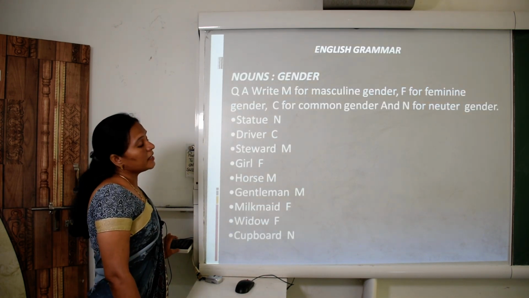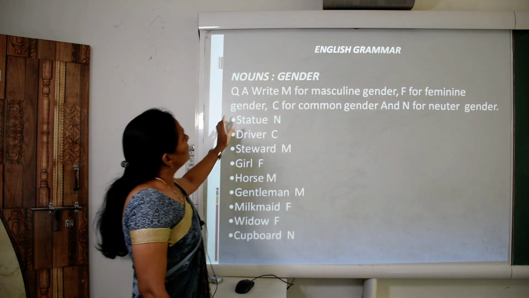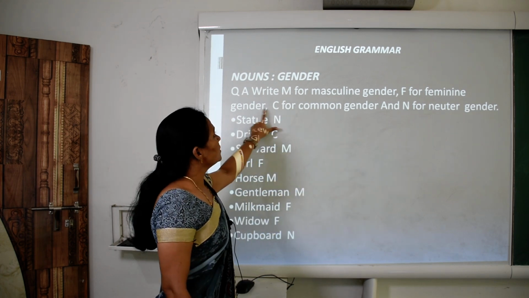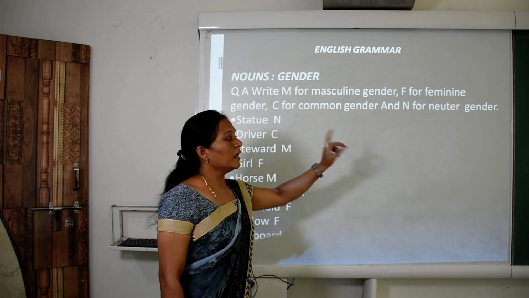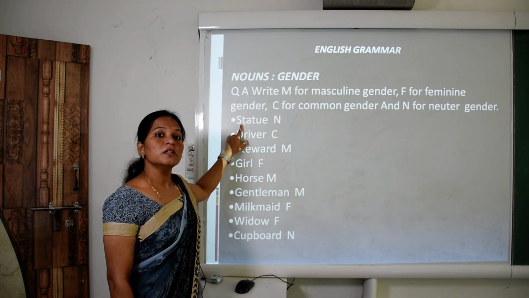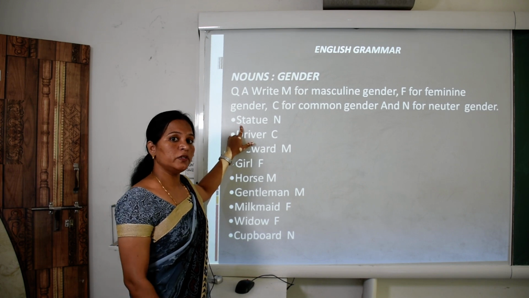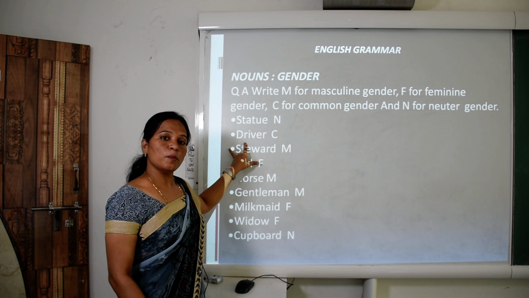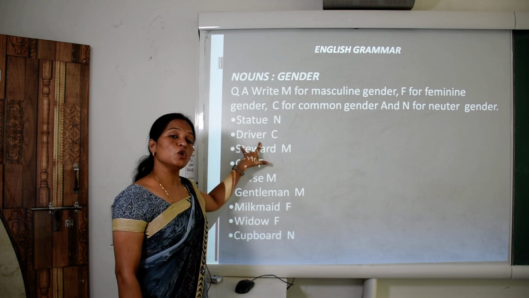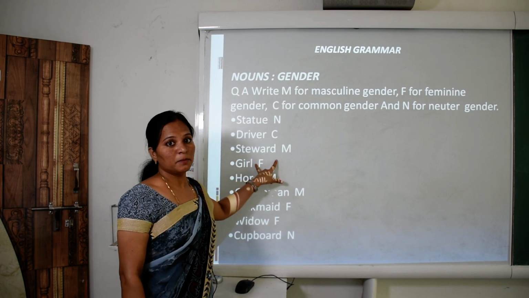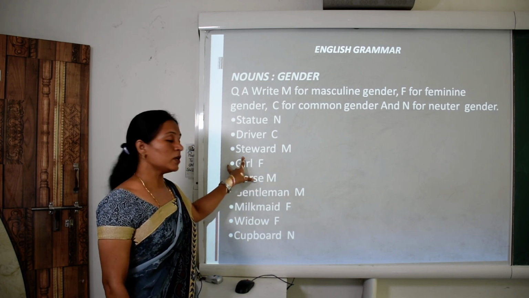So children, let's do the exercise. Write M for masculine gender, F for feminine gender, C for common gender and N for neuter gender. So children, what is a statue? Do you know? A statue is a non-living thing. It has no life. That is neuter gender. Driver, it is a common name. So children, driver is a common name of a person. Steward, male person, male name of a person, that is masculine gender.